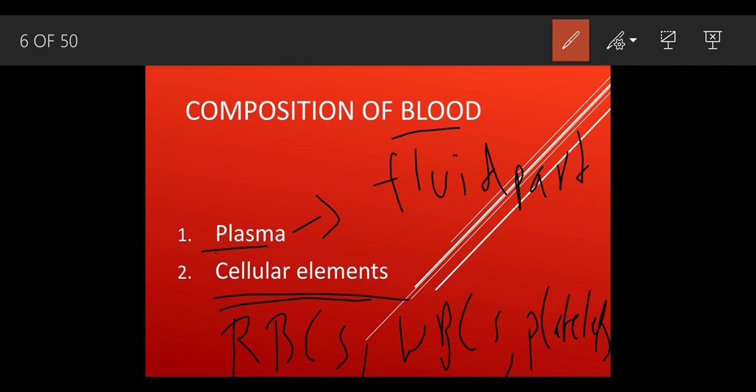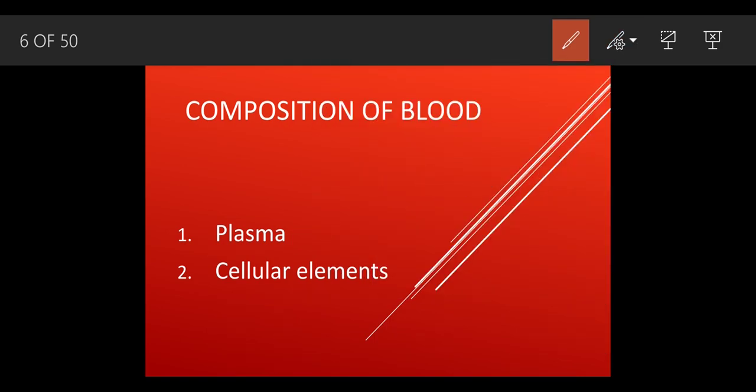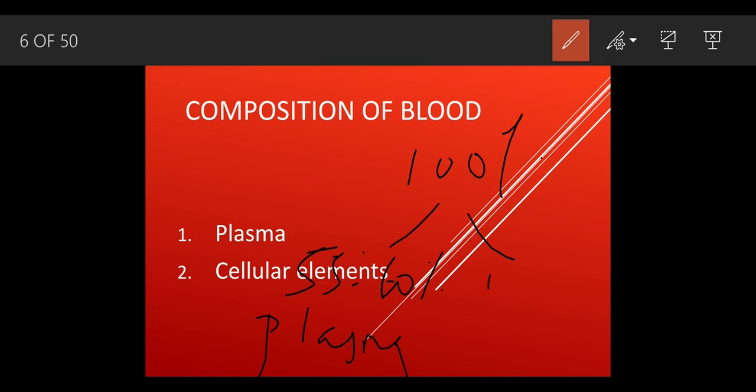Suppose out of 100%, around 55 to 60% of our blood is composed of plasma, meaning the fluid part, and around 40 to 45% is composed of cells. Which cells? Three cells: RBCs, WBCs and platelets.